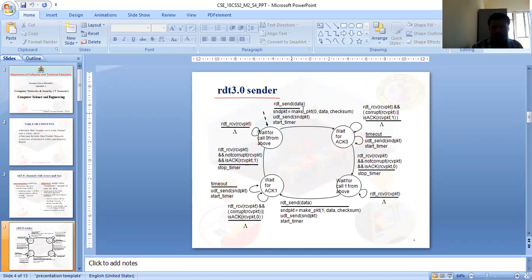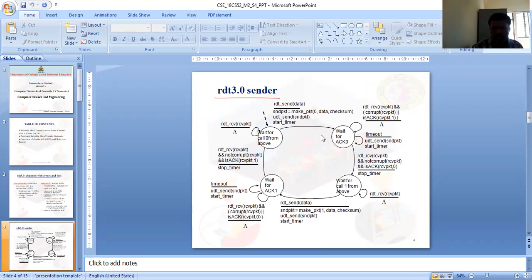Here is the FSM for RDT 3.0, a four-state machine as I explained already. In the first state, RDT send data, make the packet, UDT send data, and start timer. The second state waits for acknowledgement 0. It checks whether the received packet is corrupted or is a positive acknowledgement, and there is also a timeout. If it is a timeout, UDT resends the packet and starts the timer.